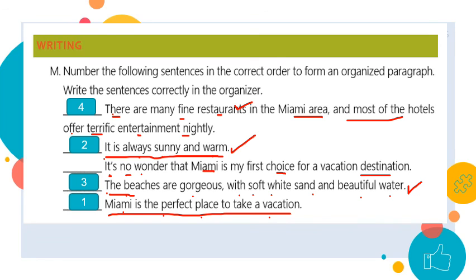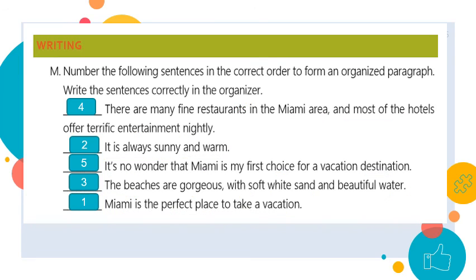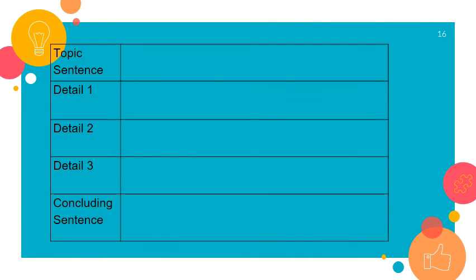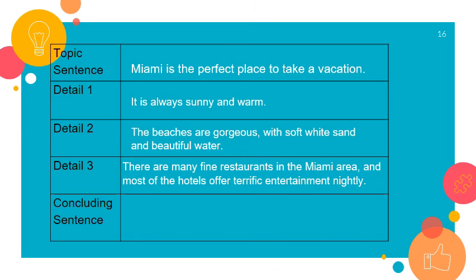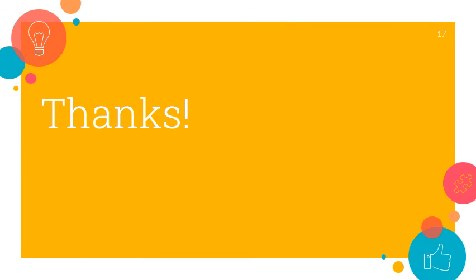And of course, it's no wonder that Miami, I wrapped all my ideas in the last sentence. I told the readers that I'm definitely going to choose Miami again. So all we have to do here is to write them. This is my topic sentence, and this was detail number 1, detail number 2 about the beaches, detail number 3 about the restaurants, and my concluding sentence that Miami is my first choice. That is the end of the worksheet. I hope you all solve it correctly.